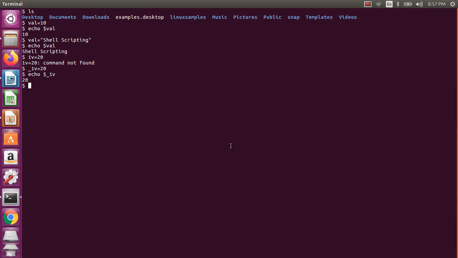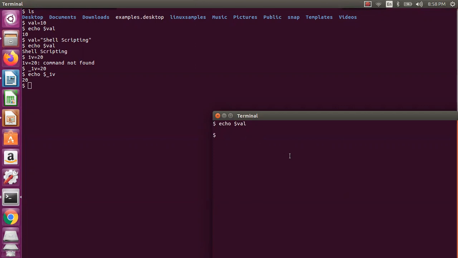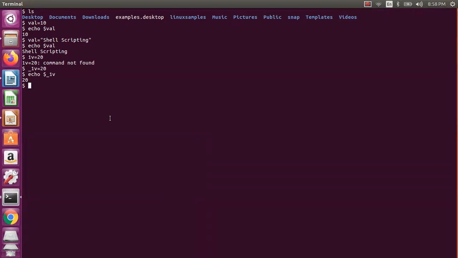If I open another shell and say echo $value, it will not be visible, because this variable exists only for this particular shell. If you want these changes to be permanent, you need to modify the RC files and put it there.